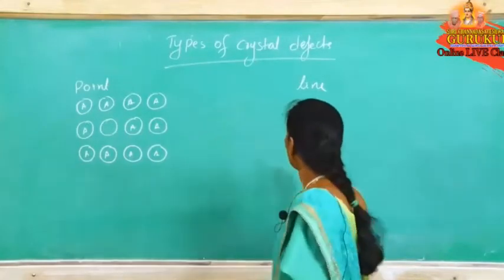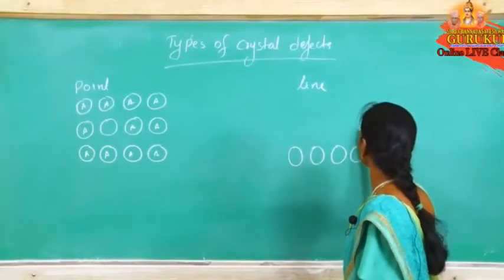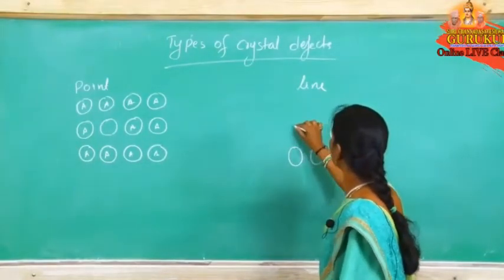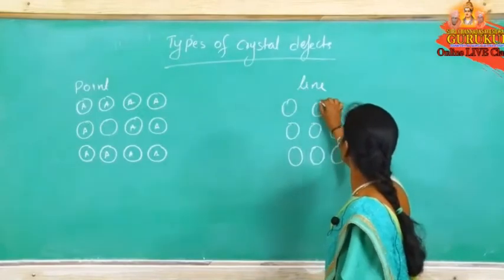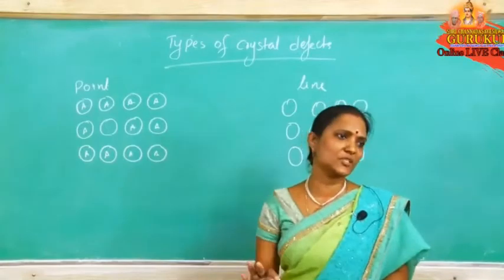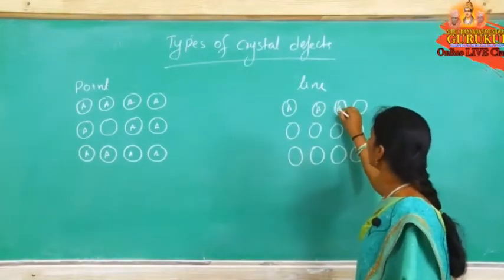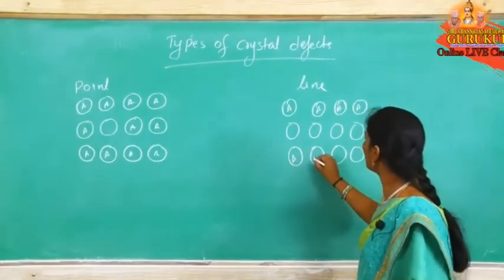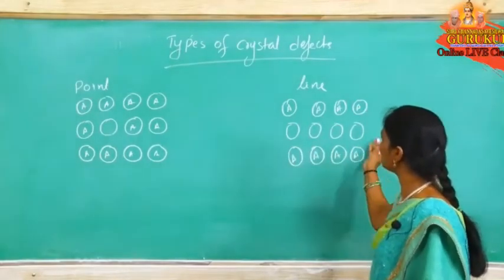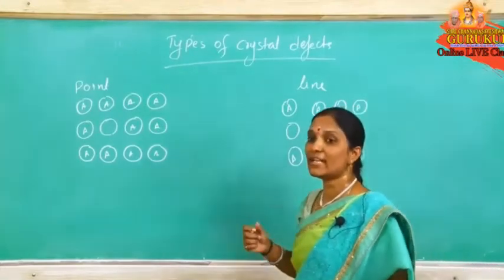Now line defect. Line defect means we are arranging all the particles; if there is no defect, all particles must occupy the lattice sites. During this arrangement, if a full row is missed, a complete row missed, then the defect is a line defect.